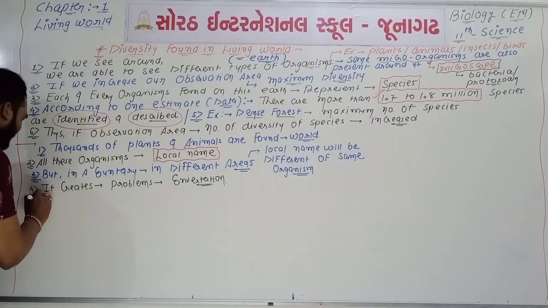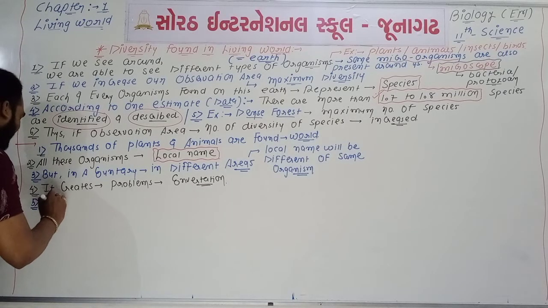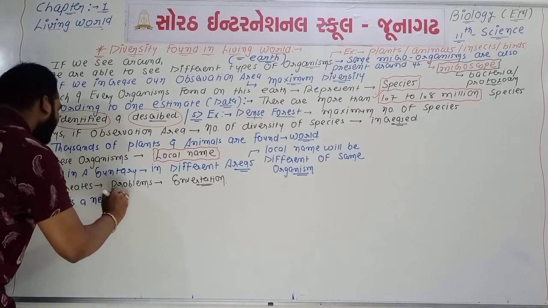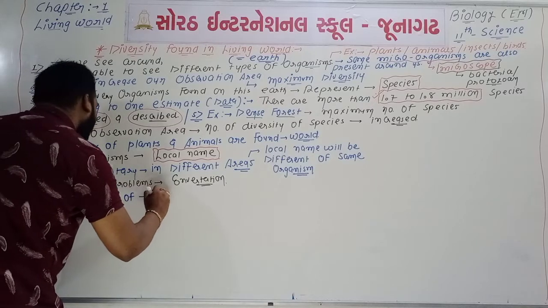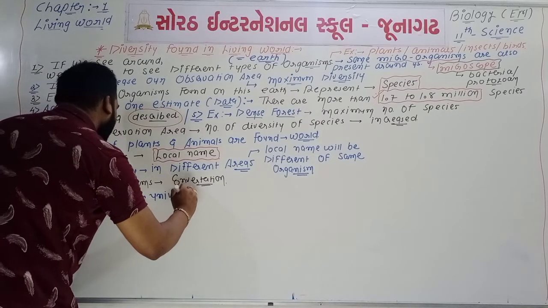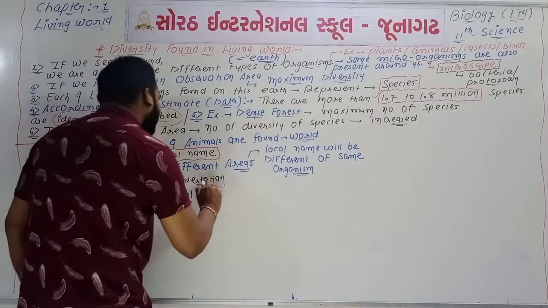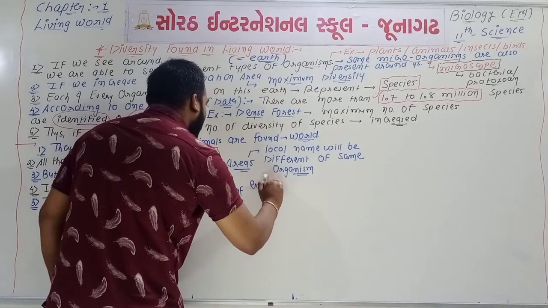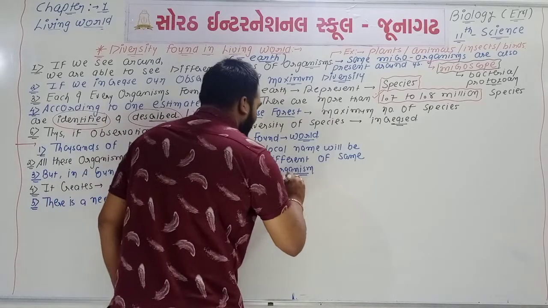So point number 5, there is a need of a universal name for each and every organism.